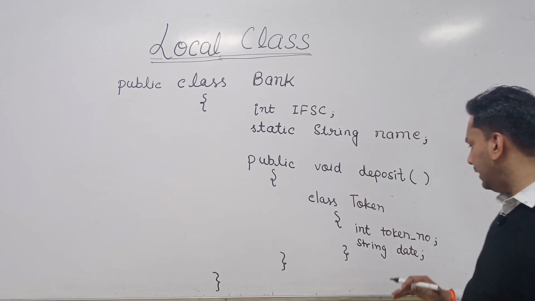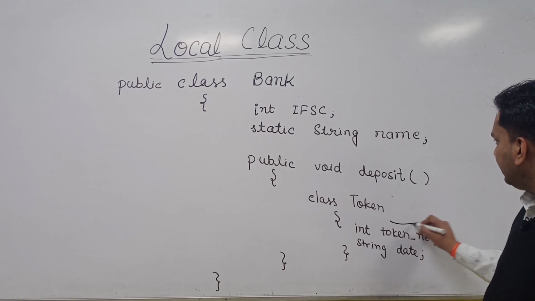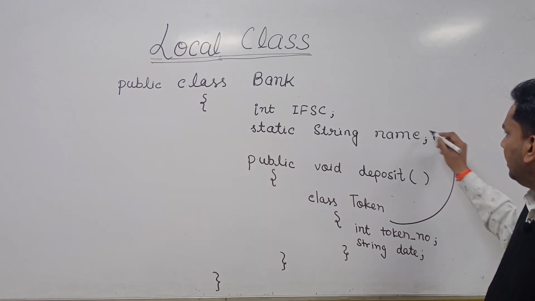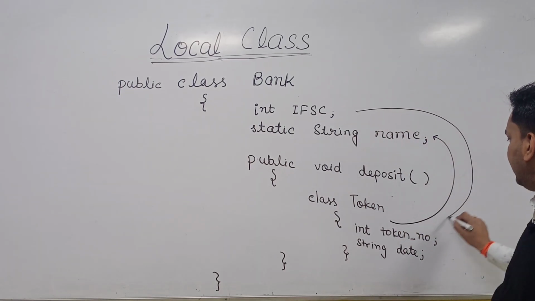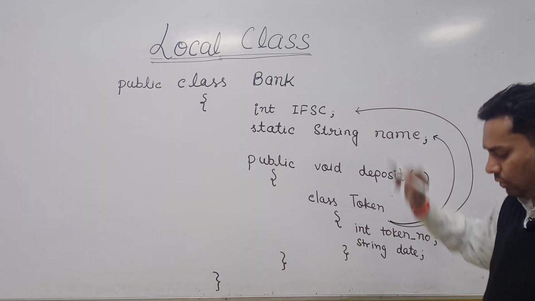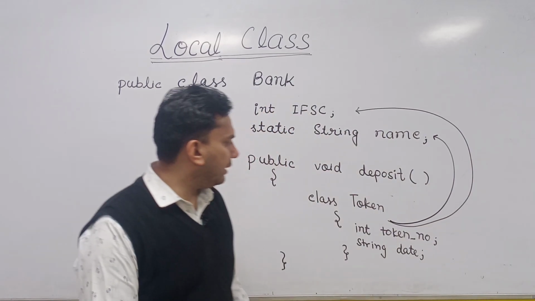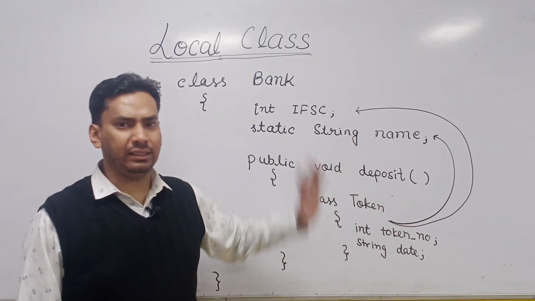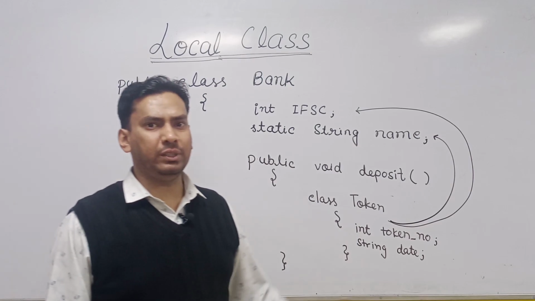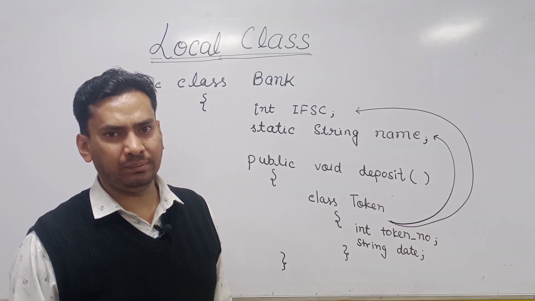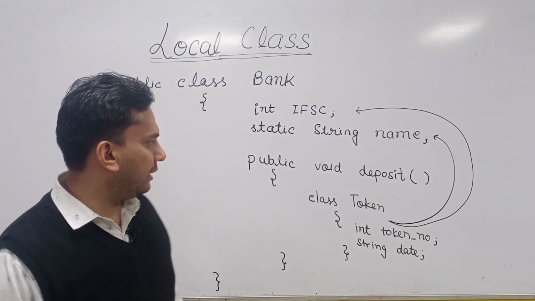It also means that it can access the static members as well as non-static members of the enclosing block, similar to inner classes.